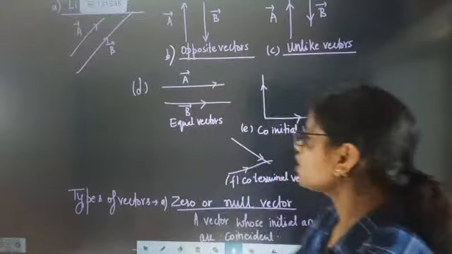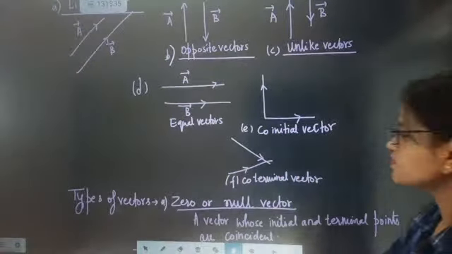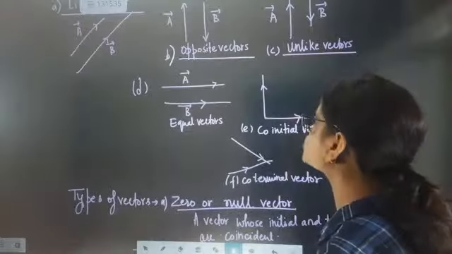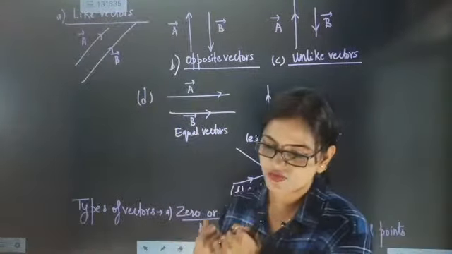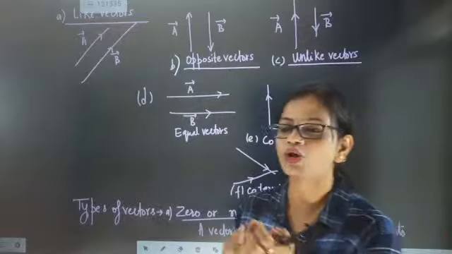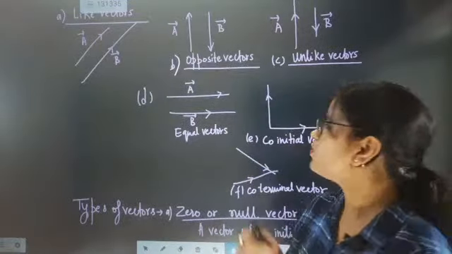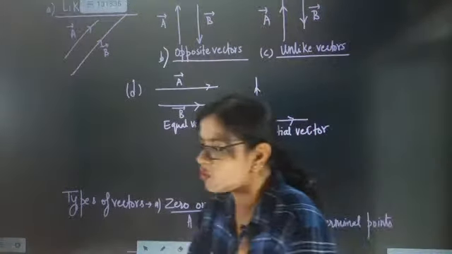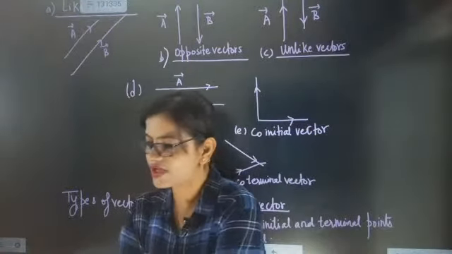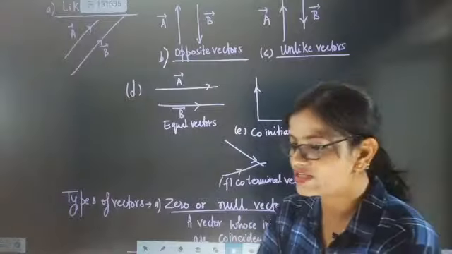So now we are going to talk about types of vectors. Types of vector already we understood: like vectors, unlike vectors, opposite vectors, and equal vectors also we discussed. Now we are going to talk about co-initial vectors. What is exactly a co-initial vector?